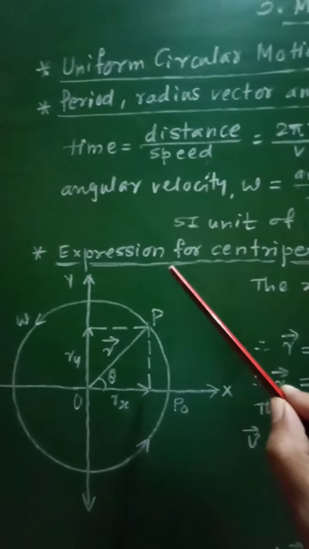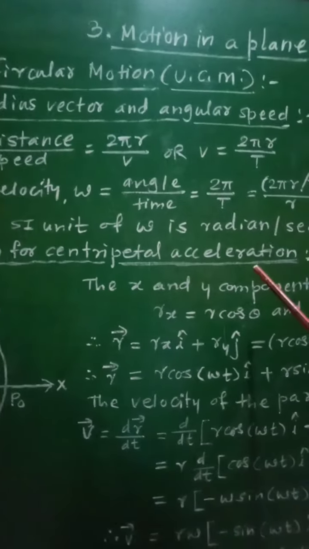That is the expression for centripetal acceleration.